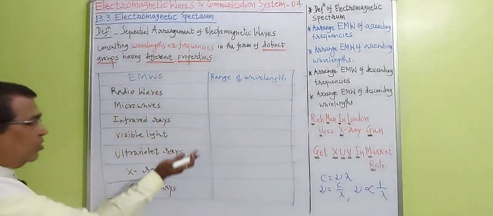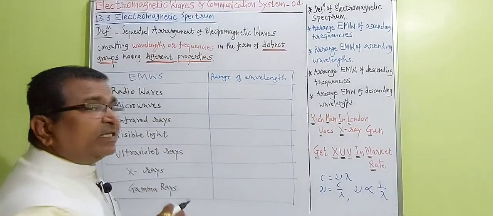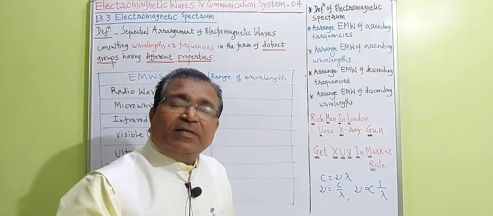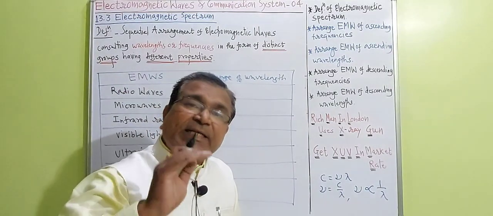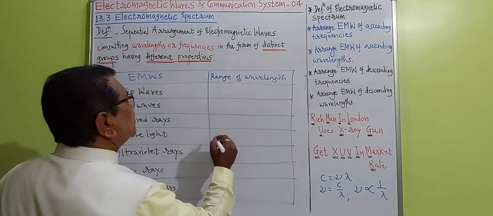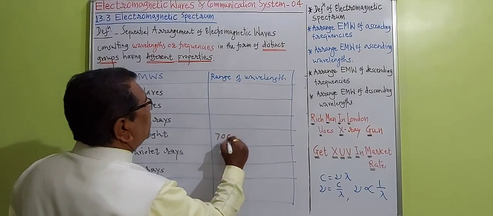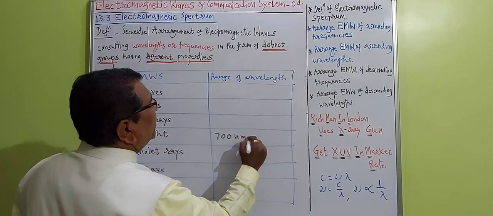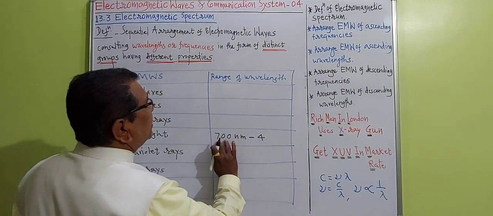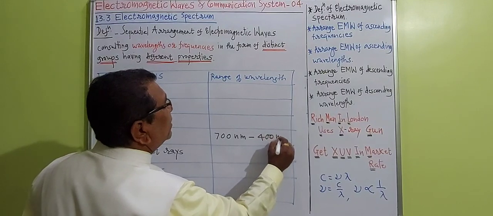Remember well, all these electromagnetic waves are arranged with increasing frequency, or it may be called decreasing wavelength. So remember the wavelength of visible light first. The wavelength of visible light is 700 nanometer to 400 nanometer.